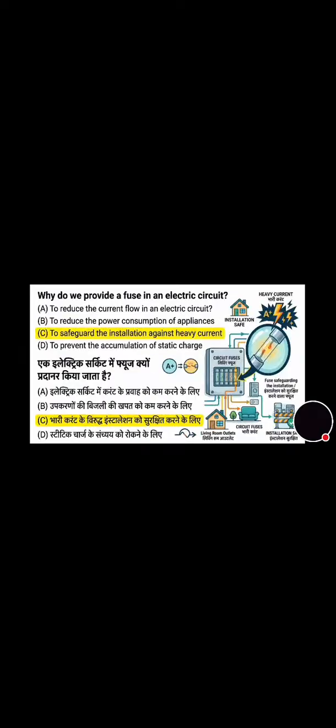Now we will move towards the next question. Next question is on the screen. Why do we provide a fuse in an electric circuit? And its correct answer is option C, to safeguard the installation against heavy current.